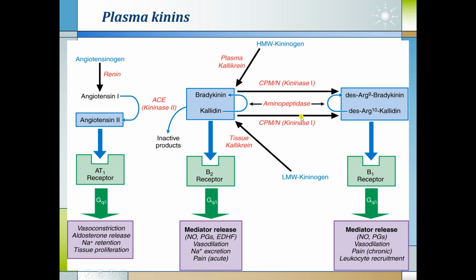Bradykinin and kallidin are also converted into their active forms by the enzyme kininase 1 and 2, that is des-arginine 10 kallidin and des-arginine 9 bradykinin. They all act through the B1 receptor and mediate the release of nitric oxide and prostaglandin and produce vasodilatation. It is responsible for chronic pain and leukocyte recruitment and inflammation inside the body.